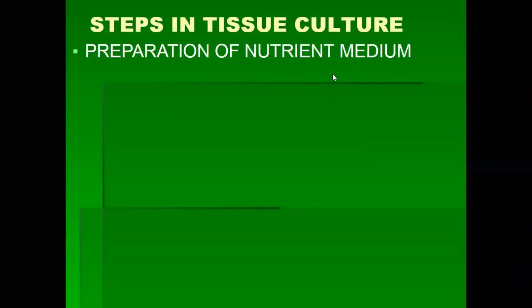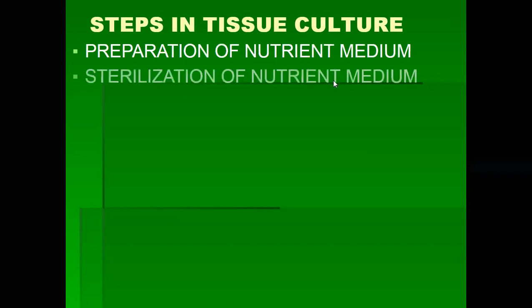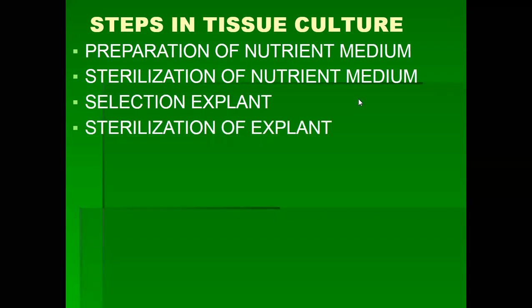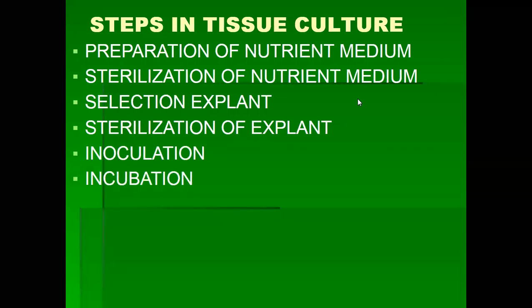First step is preparation of nutrient medium. Second step is sterilization of nutrient medium. Third step is selection of explant. Fourth step is sterilization of explant. Fifth step is inoculation. Sixth one is incubation. And last one is plantation. These are the major steps in plant tissue culture.